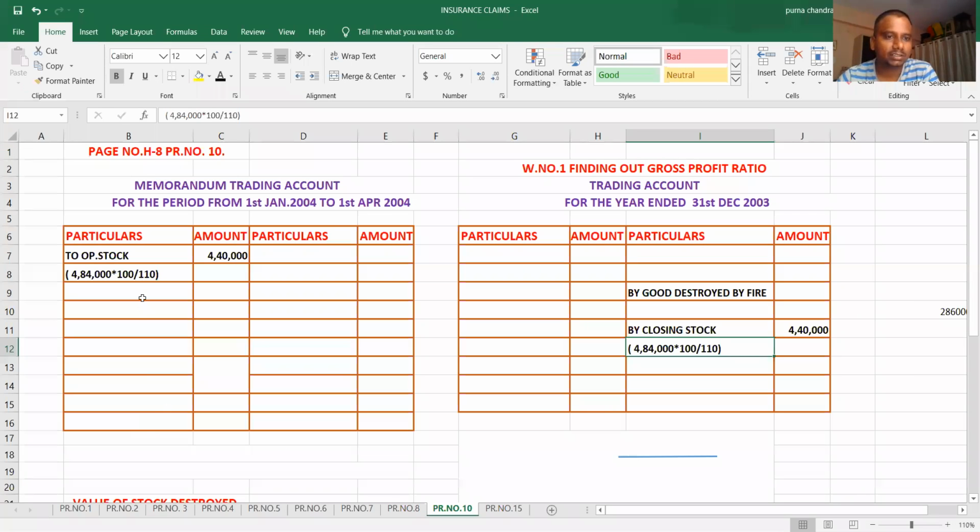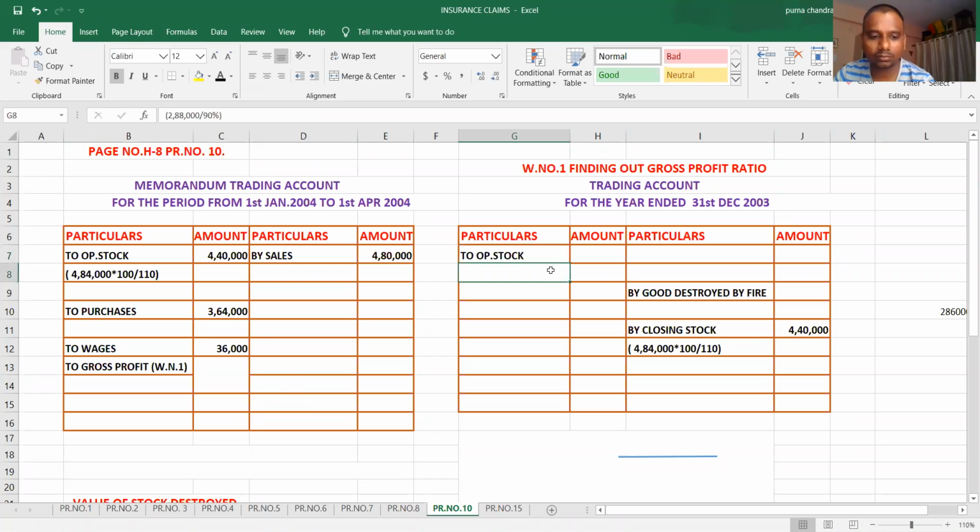Right? Next write down purchases. What is your purchases? 3,64,000. Wages 36,000. Gross profit. To calculate this gross profit, we need two things. One is sales. What is your sales? 4,80,000. Another thing is gross profit ratio. But here we don't know the gross profit ratio. So come to working note now. Come to working note. So 2003, fill the data.